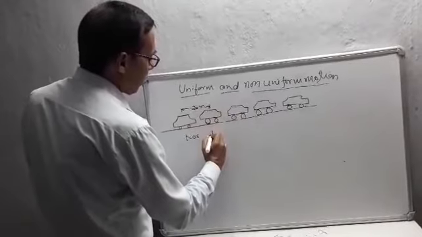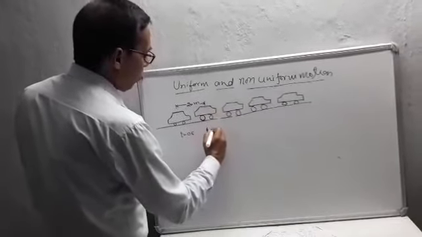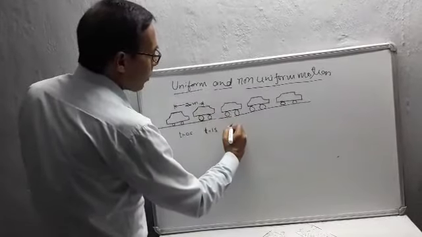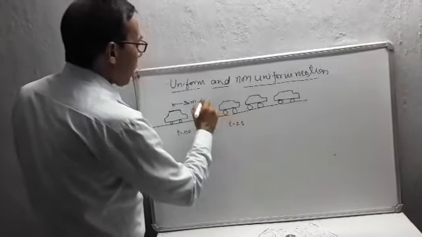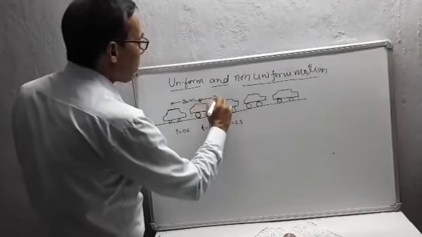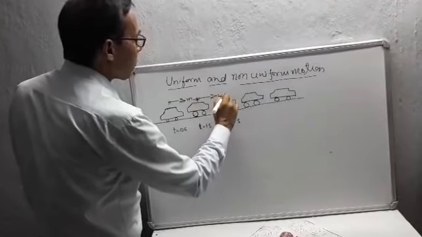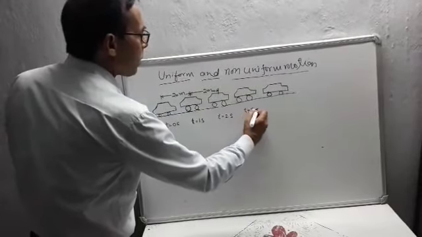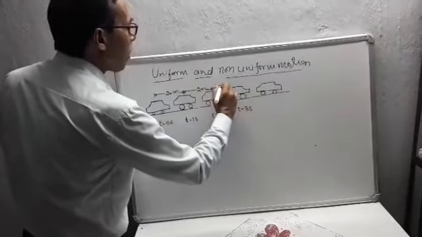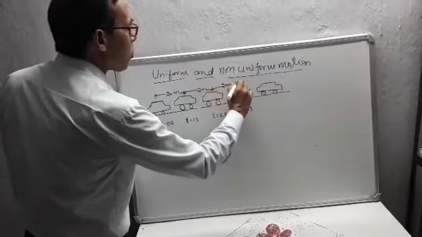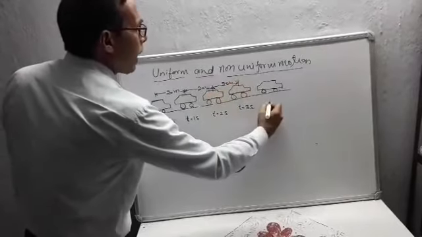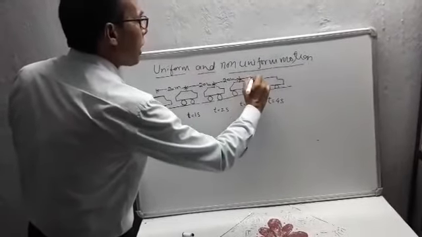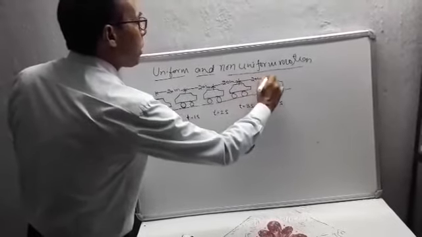Again, in the next second, the car again travels 20 meter. At the end of the 3 second, the car also travels 20 meter. And at the end of 4 second, the car again travels 20 meter.